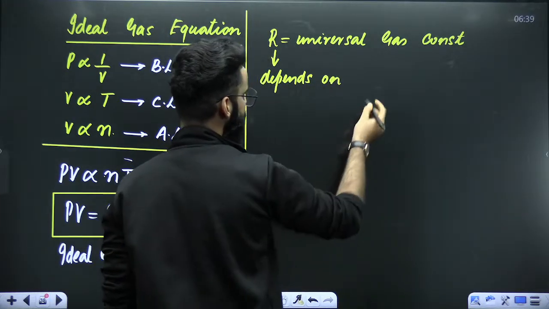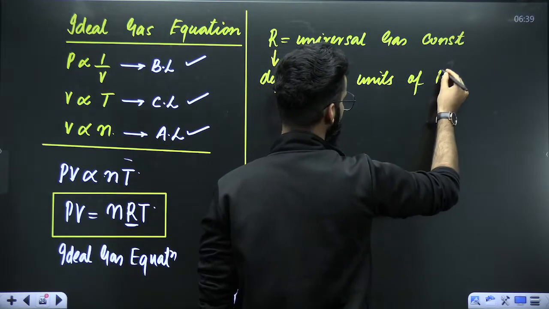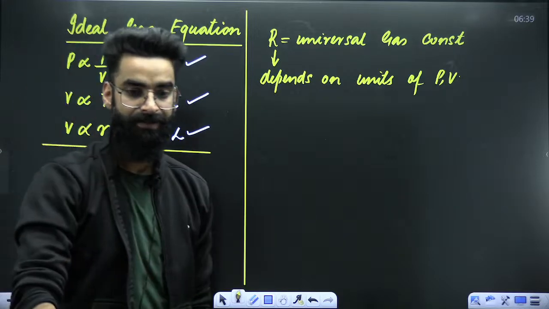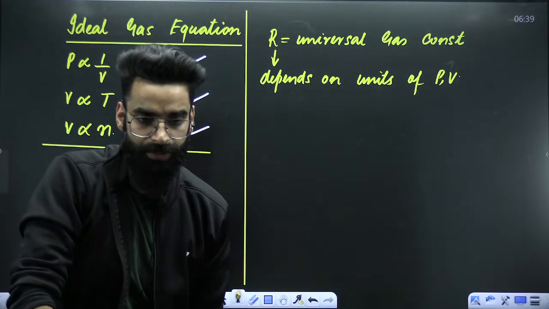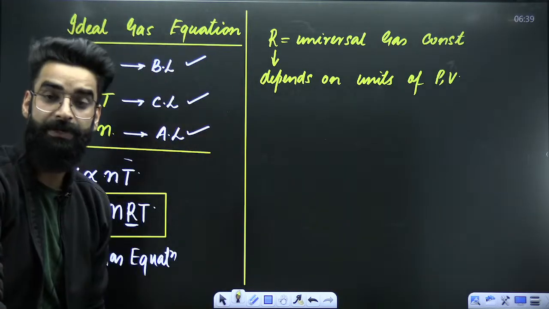The value of R depends on the units of pressure and volume. The value of R, the universal gas constant, depends on what? It depends on the units of pressure and volume.